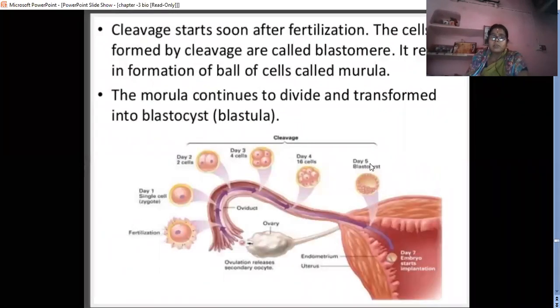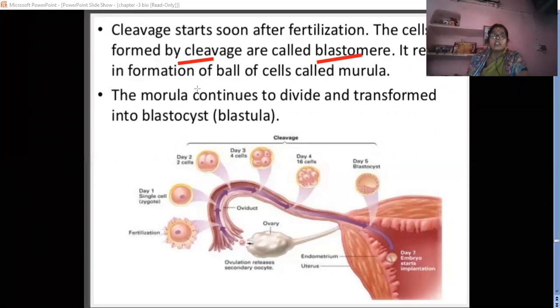So what happens in cleavage? After fertilization, the cells formed by the cleavage are called blastomeres. The zygote forms two cells, then 4 cells, 8 cells, more than 8 cells, 16 cells, 32 cells, 64 cells. It is the continuous dividing of the cell. The first small cells developed are called blastomeres.